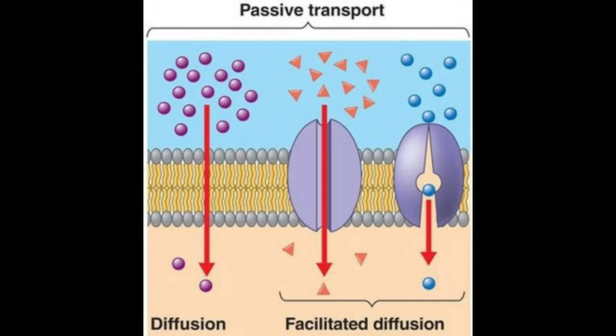Means of transport in plants. The transport of materials in and out of the cells is carried out by diffusion and active transport in plants. What is diffusion? The movement of solid, liquid and gaseous molecules from a region of higher concentration to a region of lower concentration without the utilization of energy is called diffusion. This is a passive process.